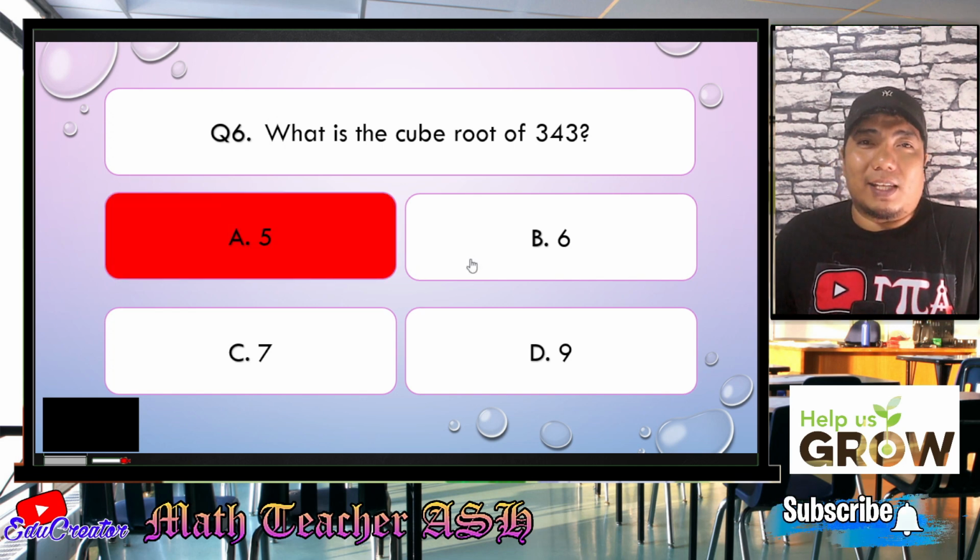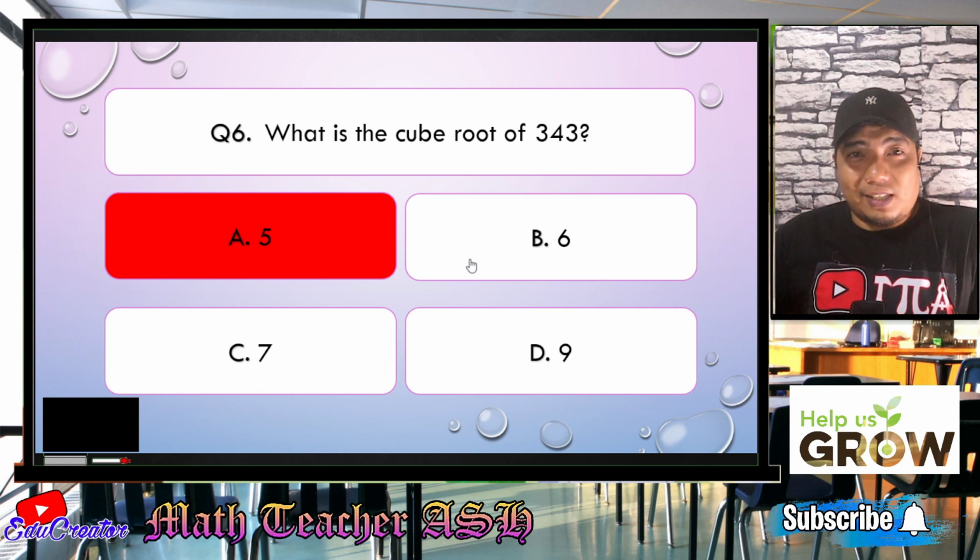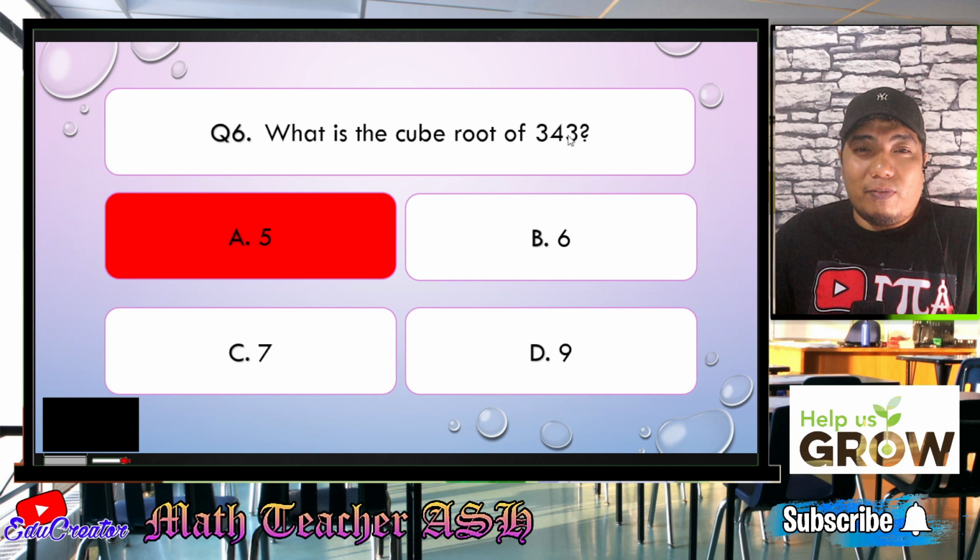Now, how about 6? 6 times 6 is 36. 36 times 6. Now, from 36 times 6, if you multiply 6 and 6 there, that will end with 6, right? So we have here 3. So that is also not the correct answer.